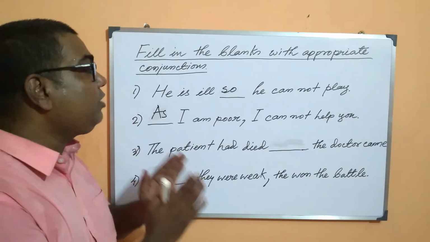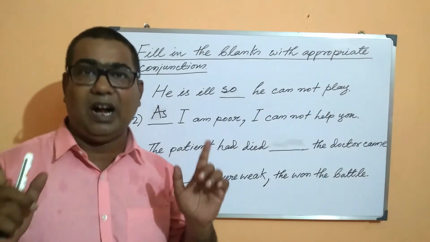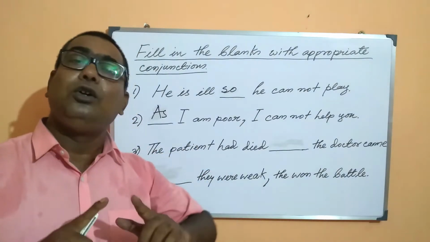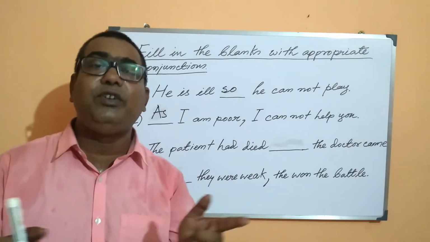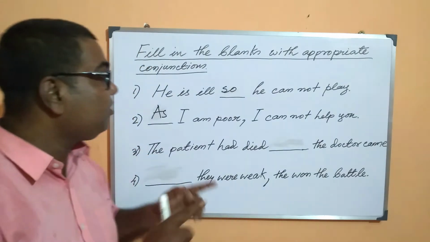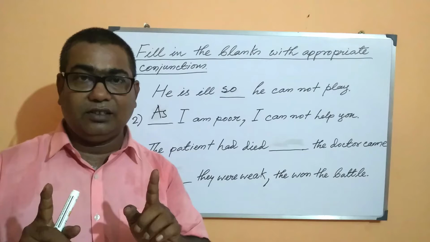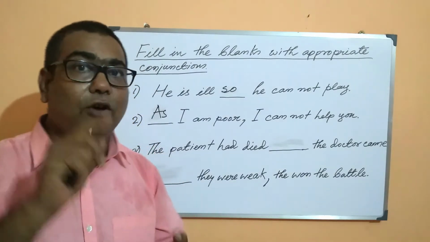Now if you look at the sentence carefully, you will find that there are two parts, two sentences, in fact two clauses. These two clauses we have to join with the help of an appropriate conjunction. Now there are two actions. One action is referring to the death of the patient.